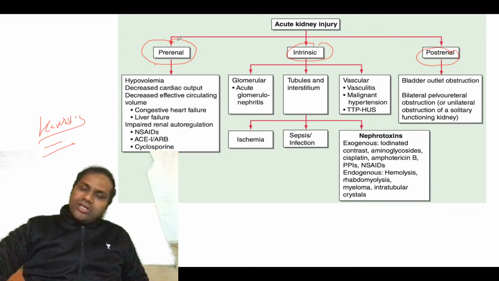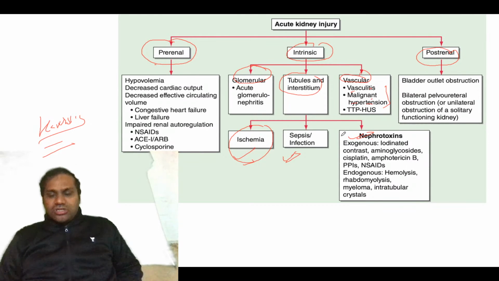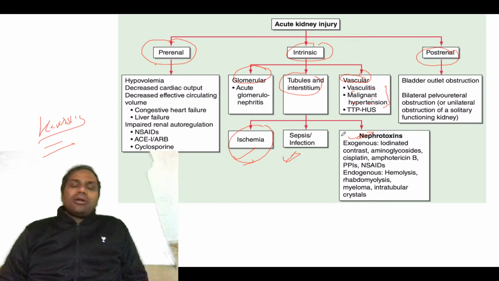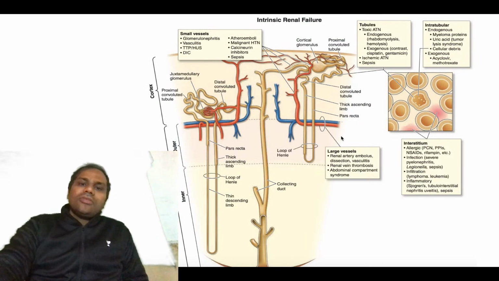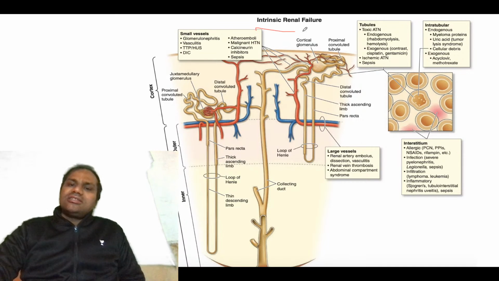Intrinsic we have already talked about. One is glomerular disease, all the glomerulonephritis. Another is tubular and interstitial disease, and another is vascular disease like vasculitis, malignant hypertension, and TTP-HUS. Now remember, in tubular and interstitial disease, the tubular injury can be because of ischemia, because of sepsis and infection, or because of nephrotoxins. These are the important things you need to remember about acute kidney injury.